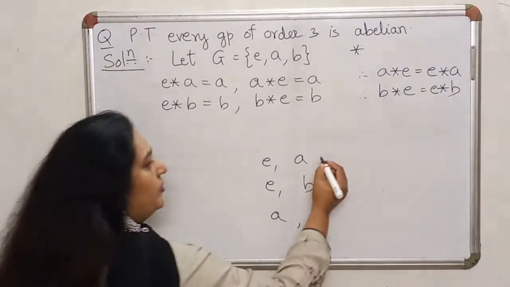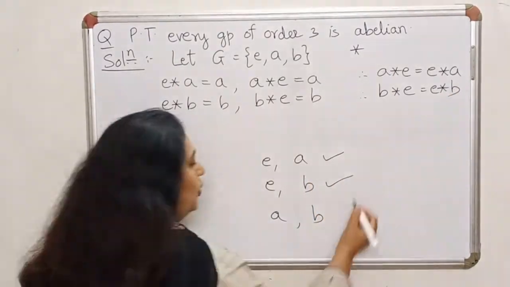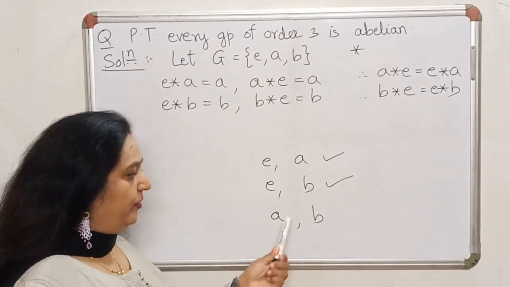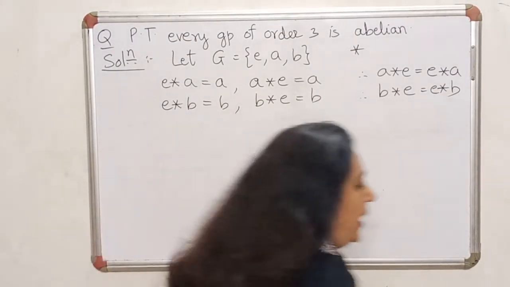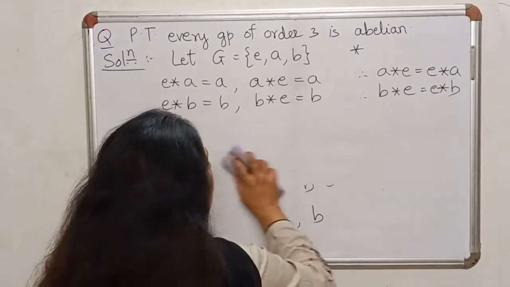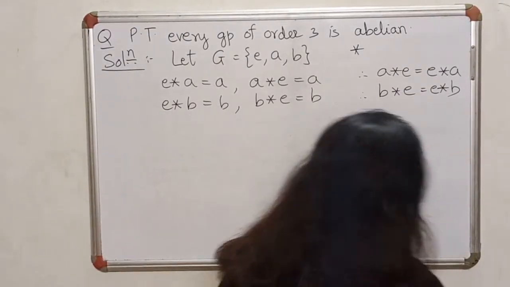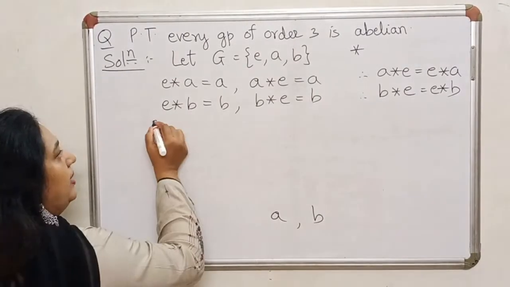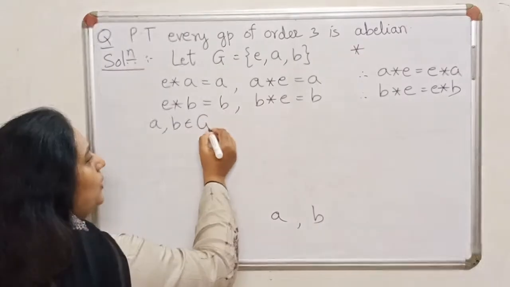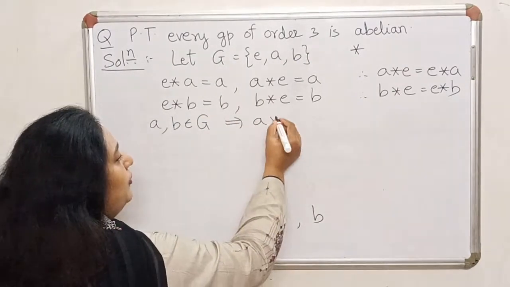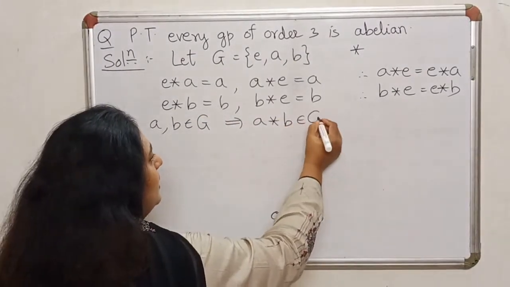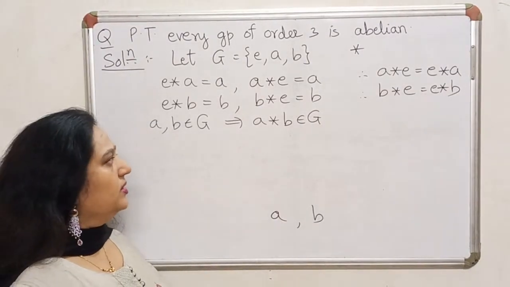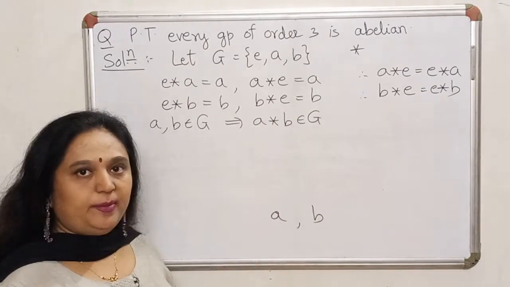That means the commutative property works for this pair, it also works for this pair, and therefore we only need to verify the property for this pair, A and B. So we need to prove that A star B is equal to B star A. Firstly, because A and B are elements of G, by the closure property, it will follow that A star B is also an element of G. So we call it the closure property, or star is a binary operation.